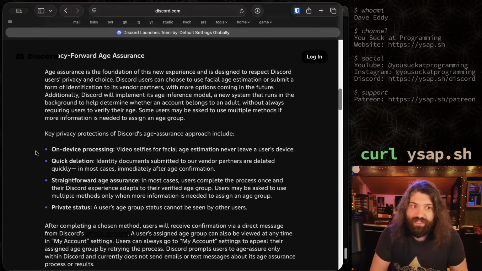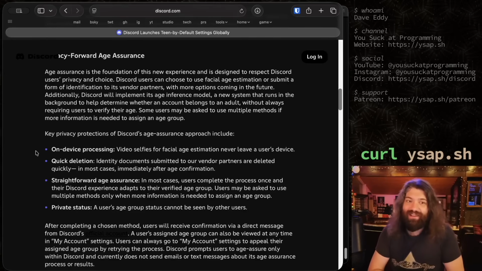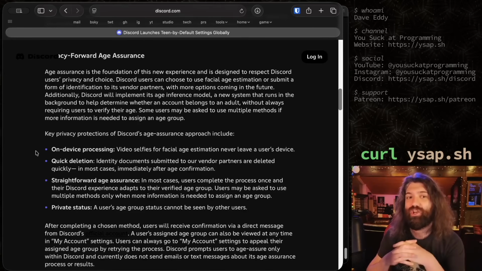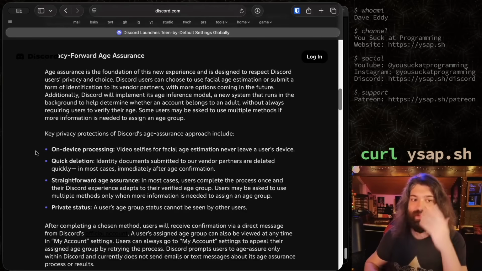So that's very interesting. It's always running in the background. So it's probably using metadata and heuristics about my account to figure out if I'm an adult. Is that looking at how often I type, what kind of words I use, what kind of slang I'm using, what channels I'm active in, what kind of private messages I'm sending my friends, what kind of data is in those? I don't know. I don't love the wording here. I'm a little bit nervous of the wording here. Not scared, it's not really the right word. I'm just more wary of it because it's a little bit vague.